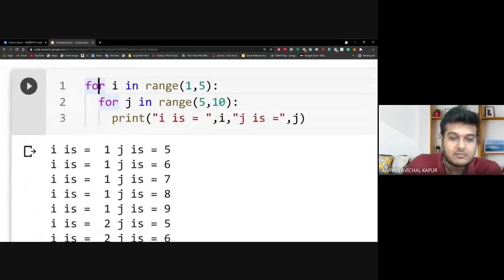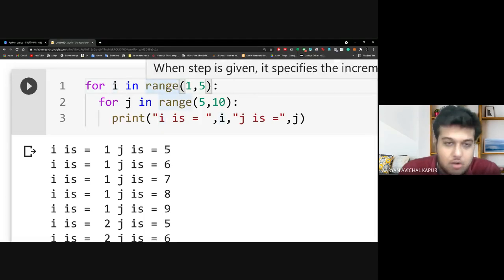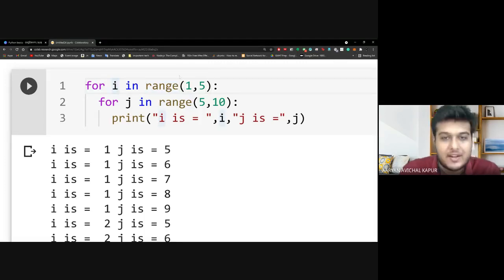Right. So here, the for loop governs that i will go through every value from 1 to 5, that is 1 to 5 minus 1, that is 4. And j will go through every value from 5 to 10, that is 5 to 9, of course. So when i is equal to 1, it goes to the inner loop.